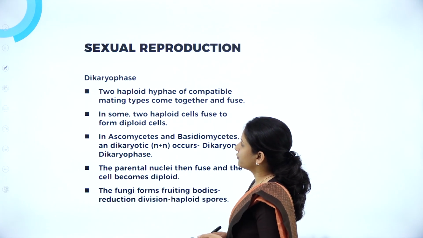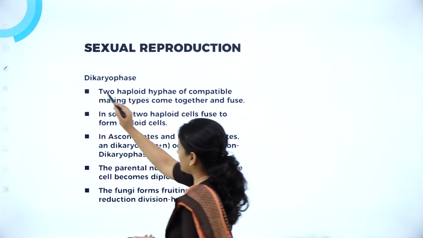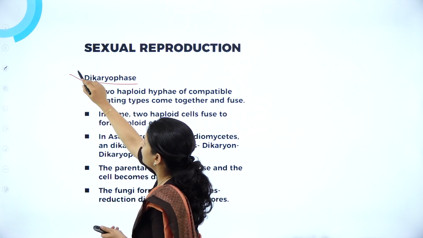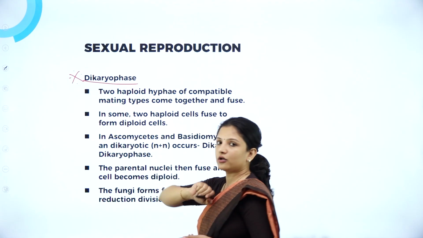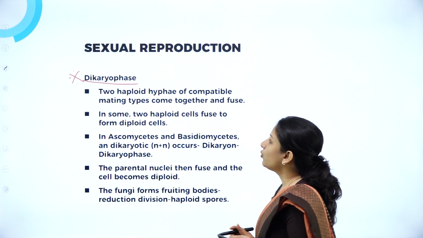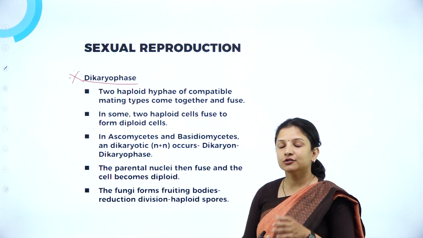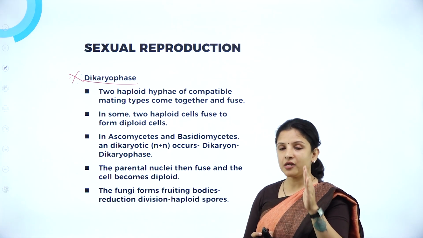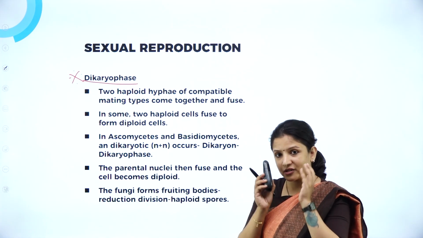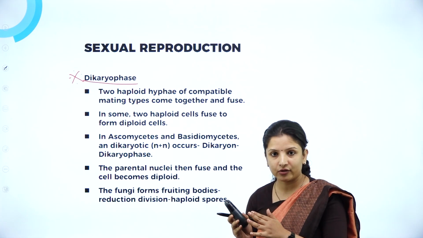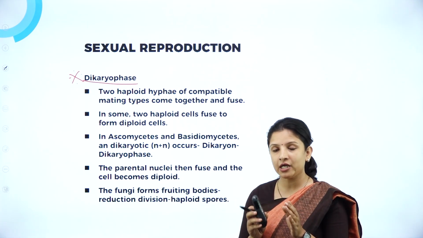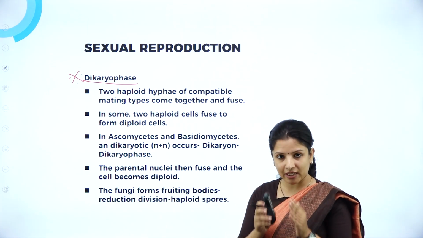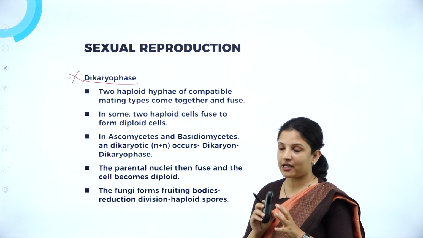So next, moving on to a particular topic, the dikaryo phase. This is also very, very important because it usually appears in the exam. What is the dikaryo phase? You now know about plasmogamy, karyogamy and meiosis, right? In between plasmogamy and karyogamy, in some fungi, one intermediate stage will occur, that is called the dikaryo phase.